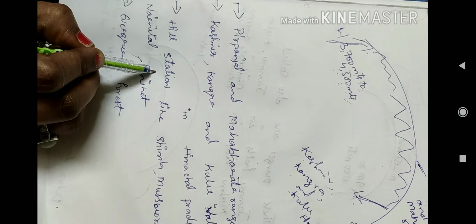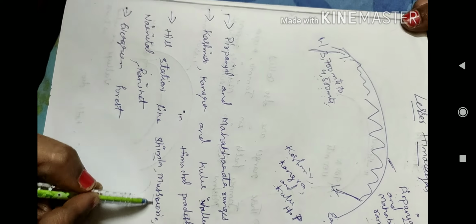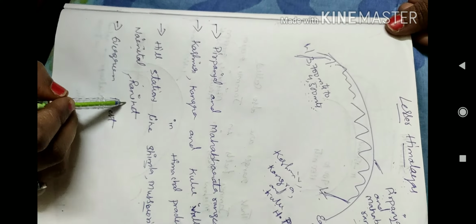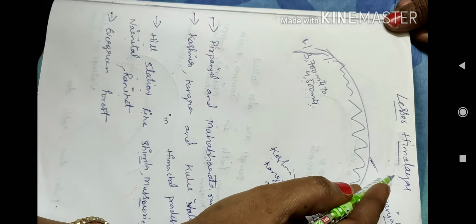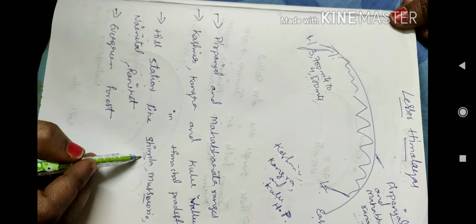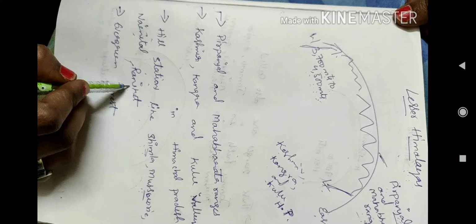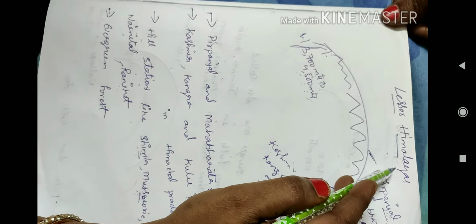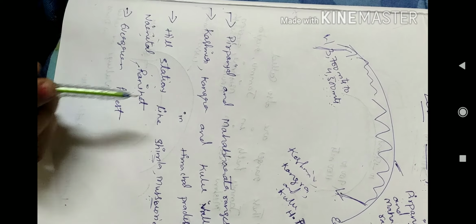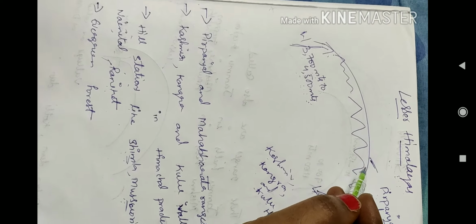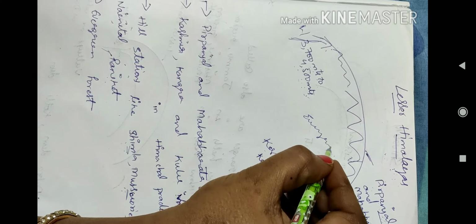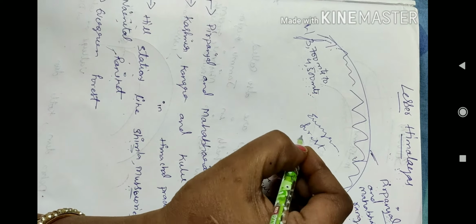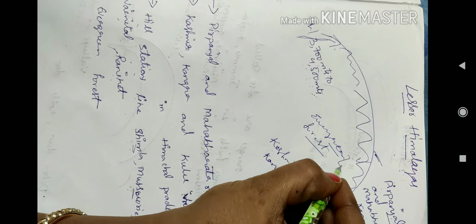And hill stations. Mostly in summer days, we used to go to the hill stations, Shimla, Mussoorie, Nainital, Ranikhet. These hill stations are situated in the Lesser Himalayas. And we can see here in the Lesser Himalayas, evergreen forest. Evergreen forest means you can see the greenery in the Lesser Himalayas.